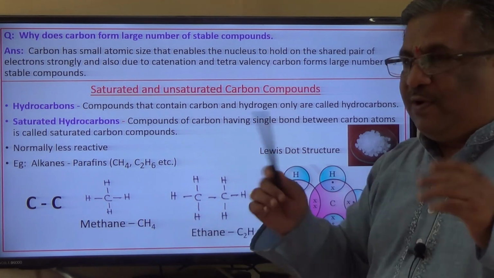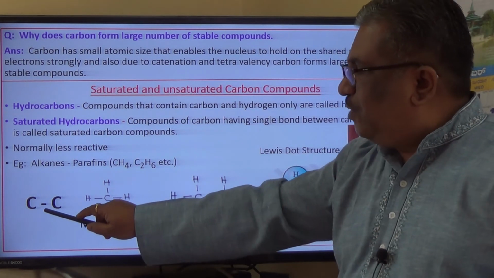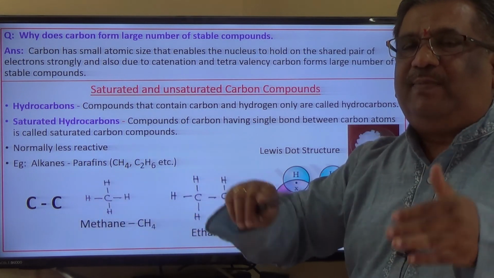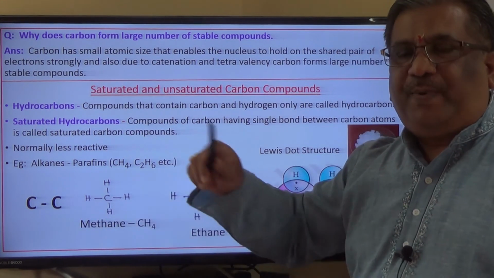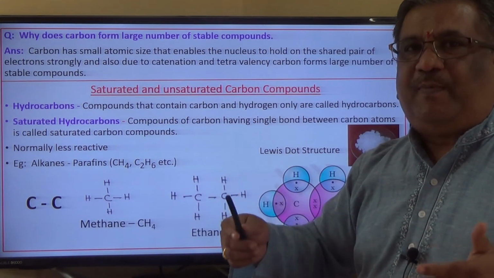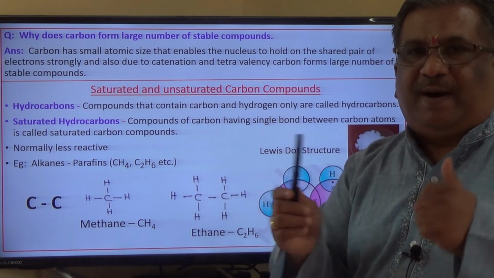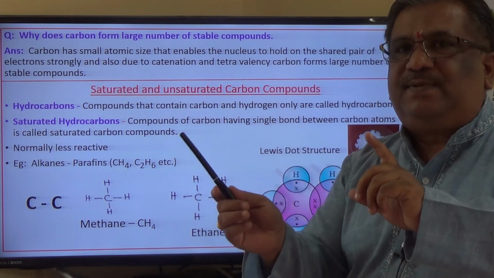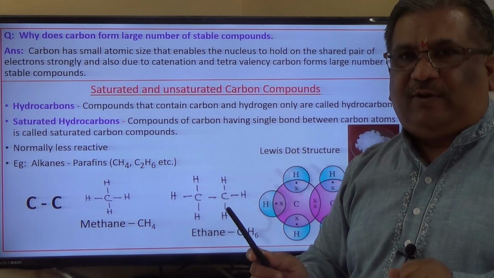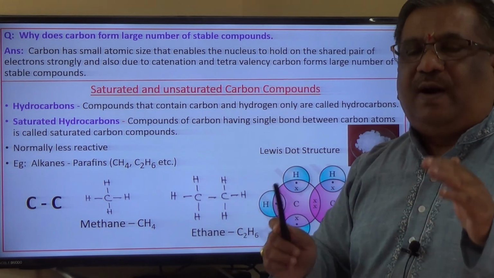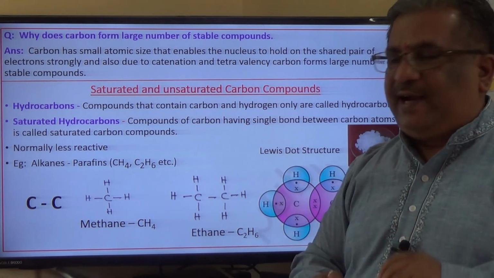But in order to understand that there is a single bond between carbon and carbon, start looking at those compounds having more than one carbon atom. So in ethane you have two carbons, propane three: methane, ethane, propane, butane, pentane, hexane. Like this the carbon compounds vary based on the number of carbon atoms. So if between carbon atoms there is only one pair of shared electrons, such compounds are called saturated compounds, which are normally less reactive.